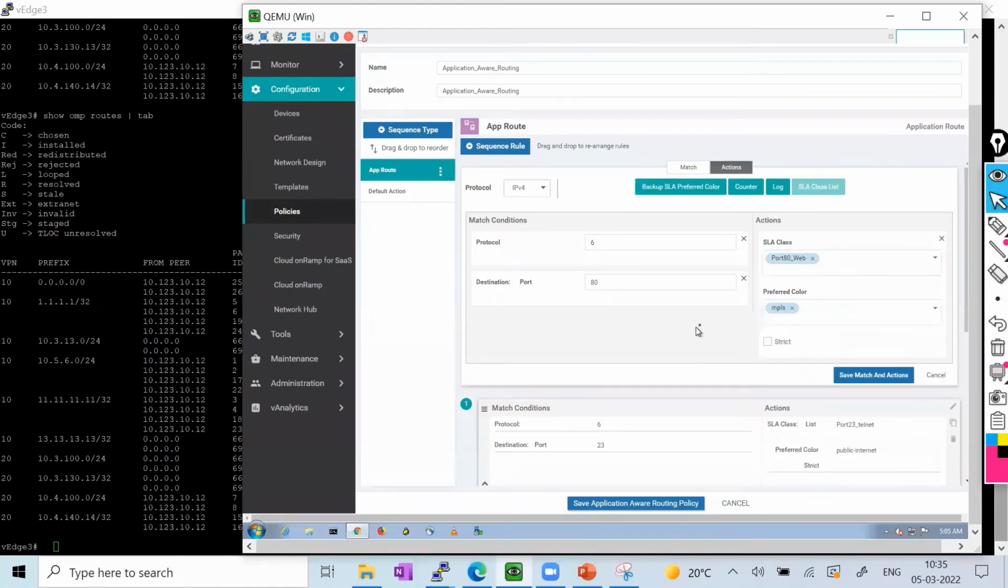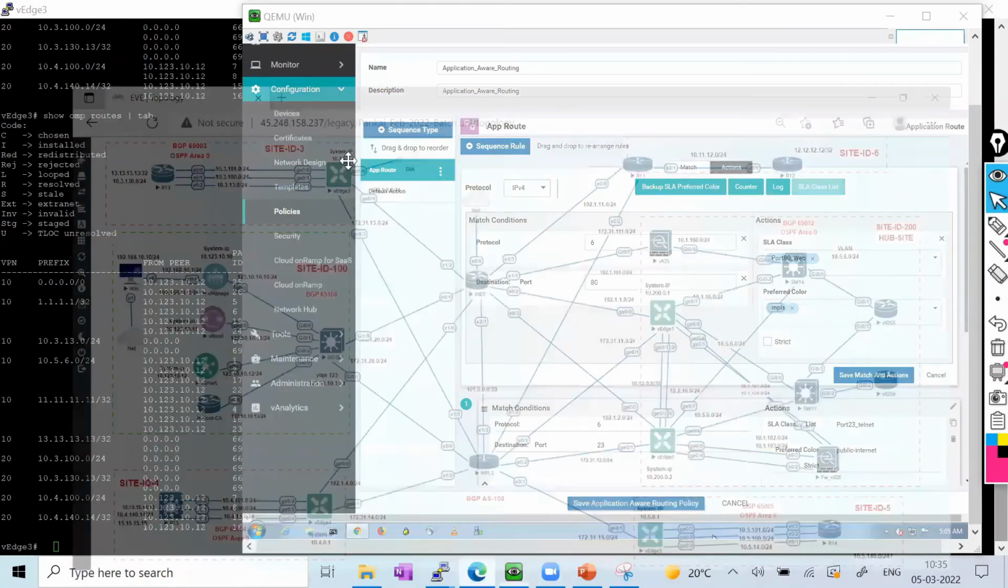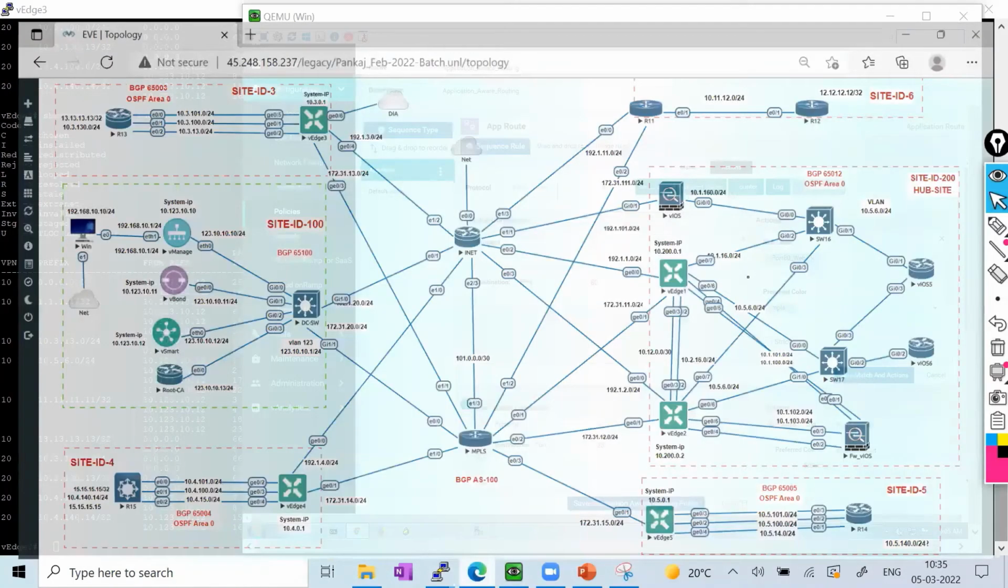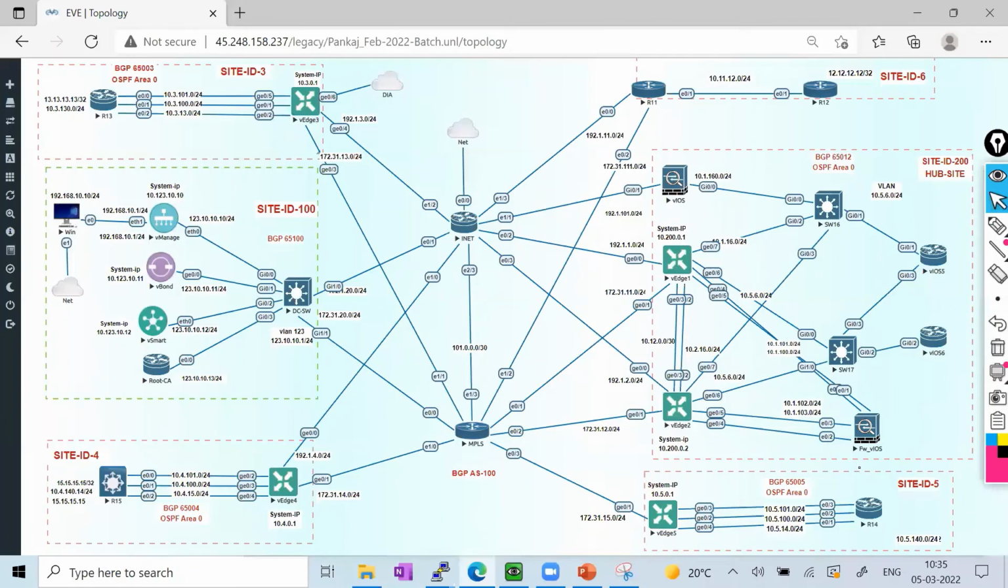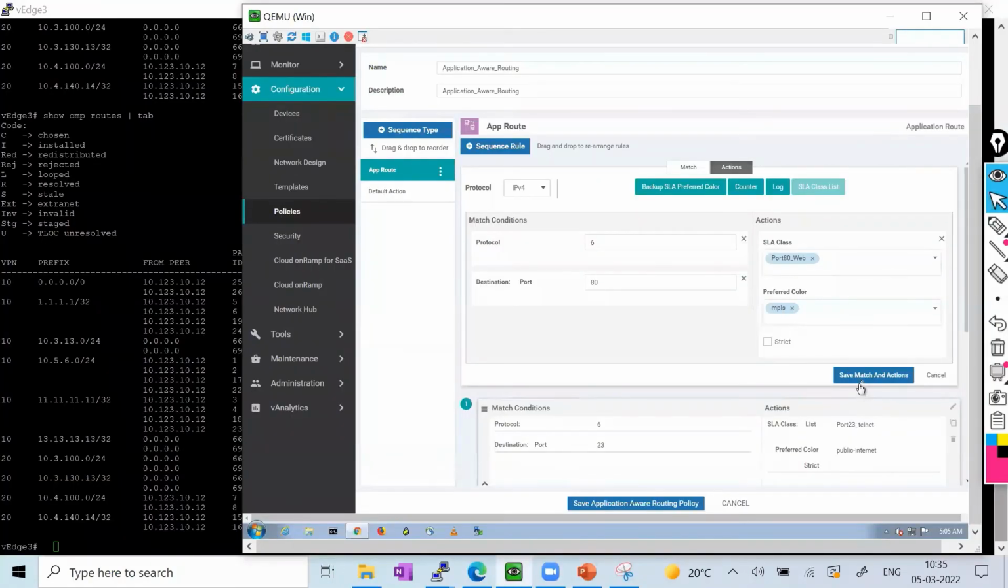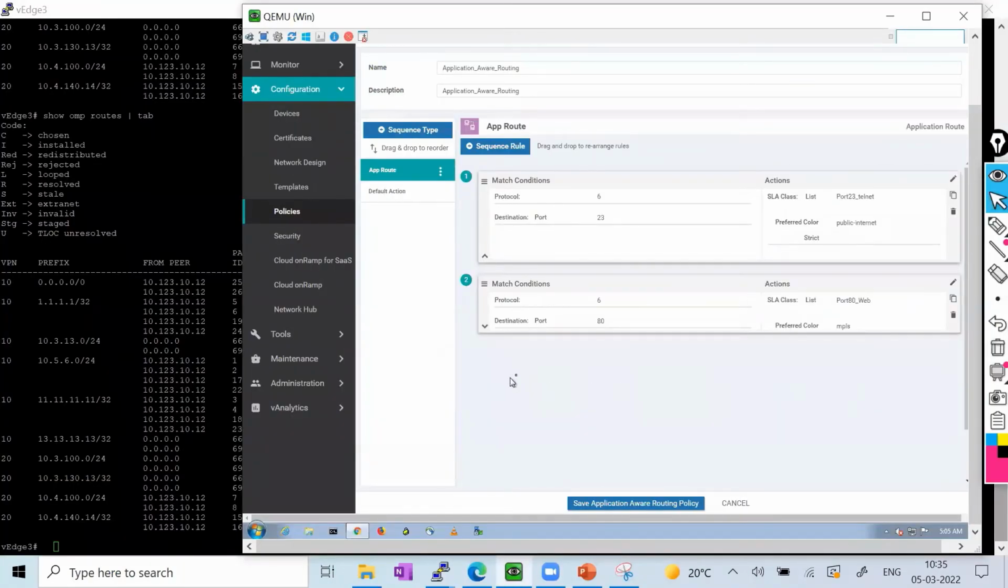So this traffic always goes on the MPLS, and also I'm not going to restrict here, because if I restrict, it always tries to fail back on the MPLS color, but that router doesn't have any MPLS color. So it is not going to happen. So I'm not going to restrict. So in case there is some jitter, loss, latency based on this SLA class, it still can fall back to the internet. So I'll save this. So this is saved. My 2 conditions have been defined.